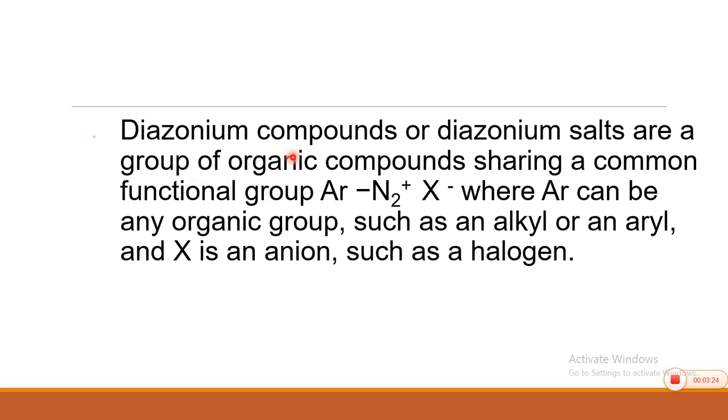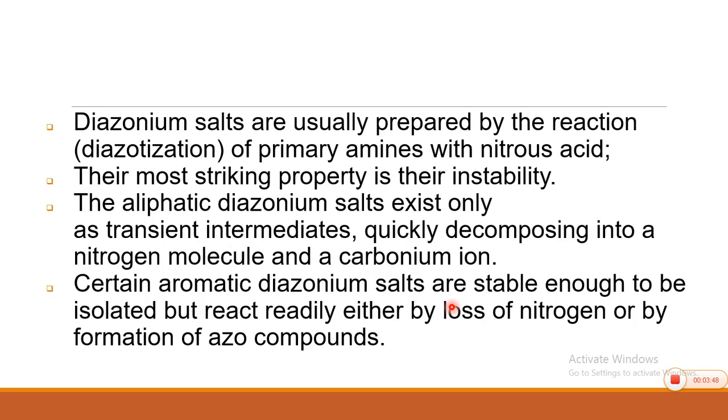Okay. So, this is related to what are diazonium salts. Diazonium salts or diazonium compounds are the organic compounds having general formula Ar(N2)X, where Ar is the organic component, N2 has a positive charge, X has a negative charge. So, this is the diazonium salt portion. And usually aromatic compounds are preferably more applicable.